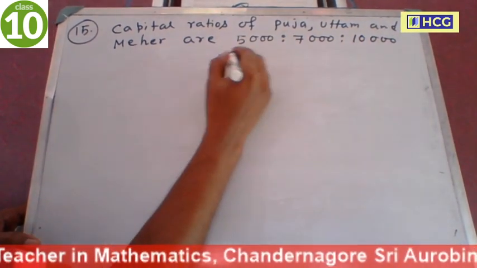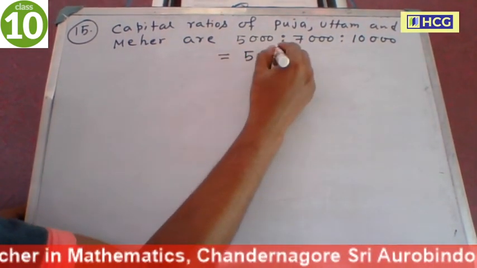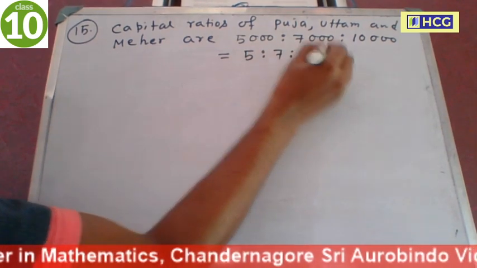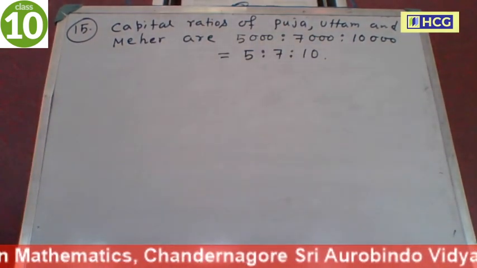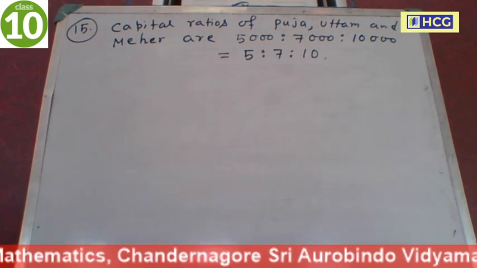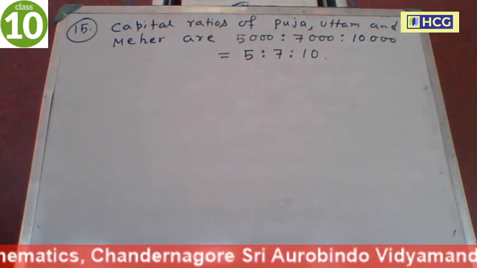Now cancel 3 zeros. 5 is to 7 is to 10. This is the simplified form. The capital ratio of Pooja, Uttam and Mihir is 5 is to 7 is to 10.